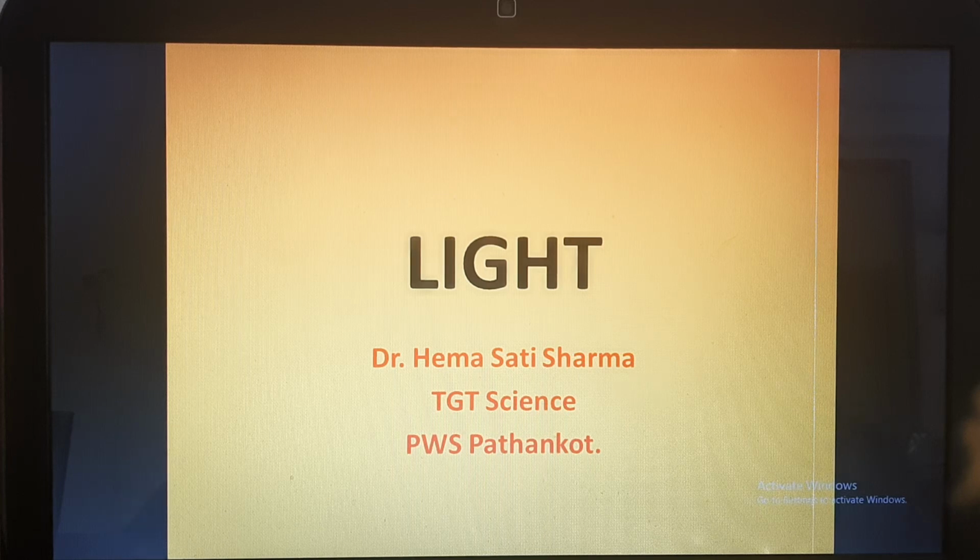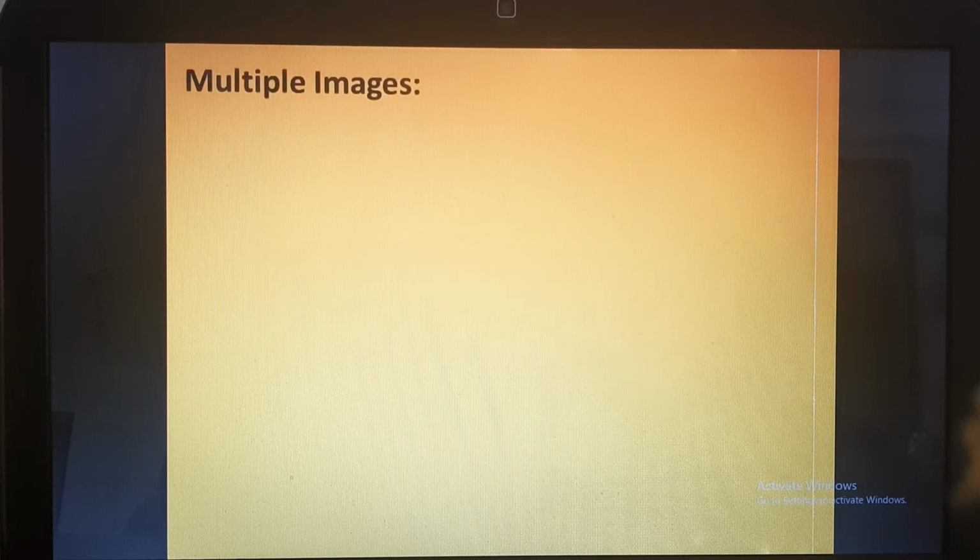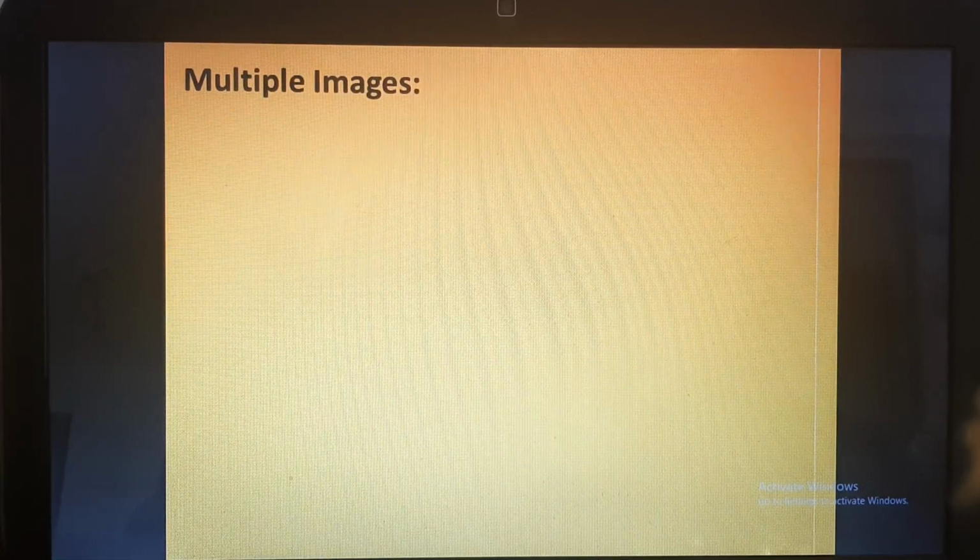We have already discussed what light is, how light propagates, what the laws of reflection are, how the image is formed in a plane mirror, and what the characteristics of the images formed by a plane mirror are. We have also already discussed regular and diffuse reflection. In today's class, we'll be discussing multiple images.